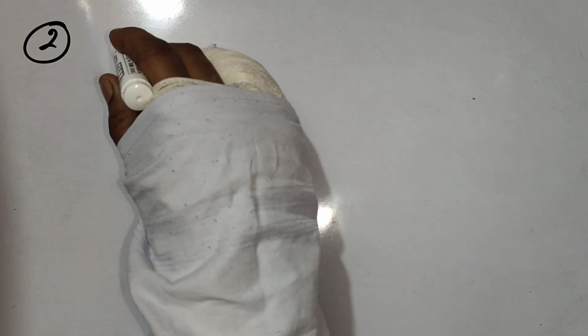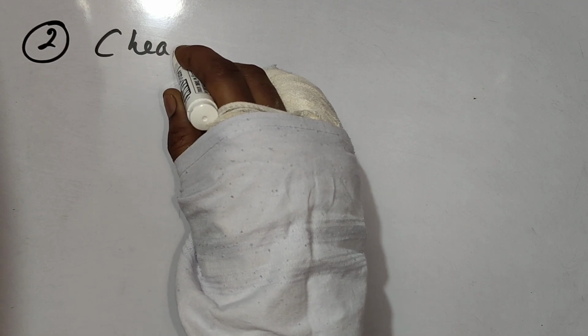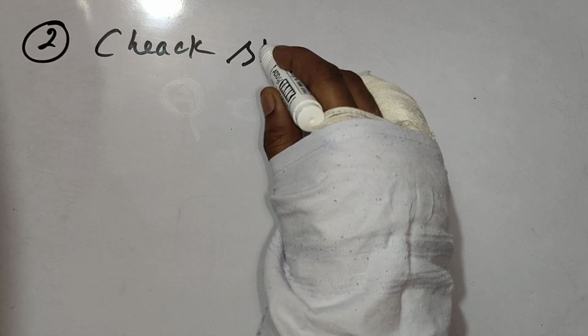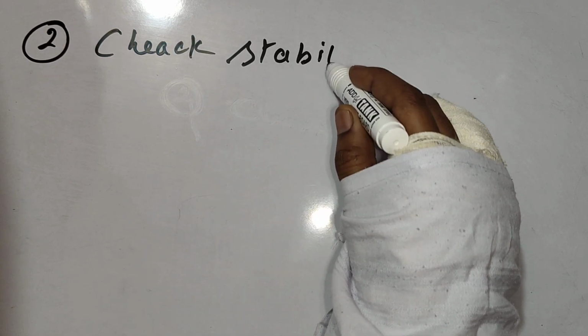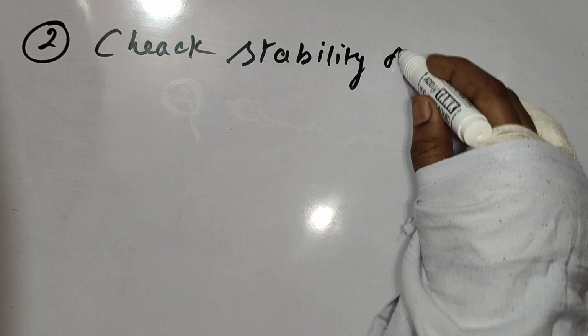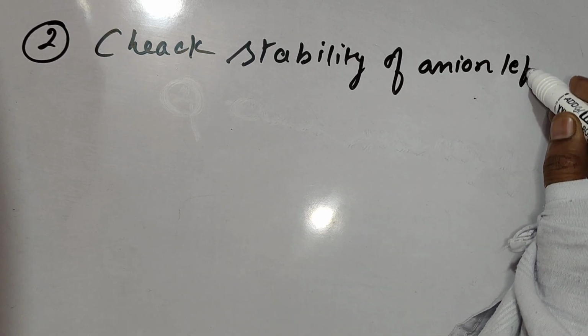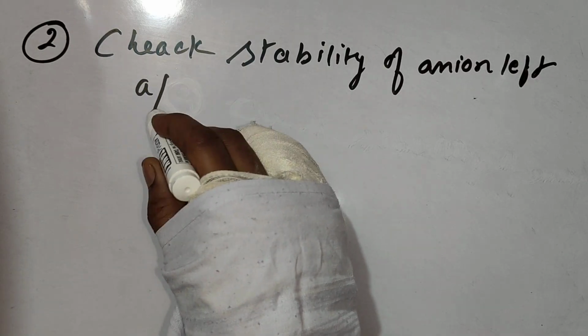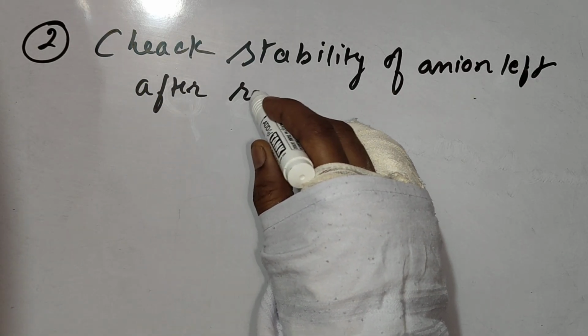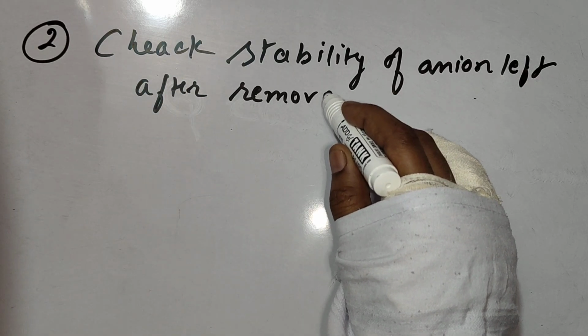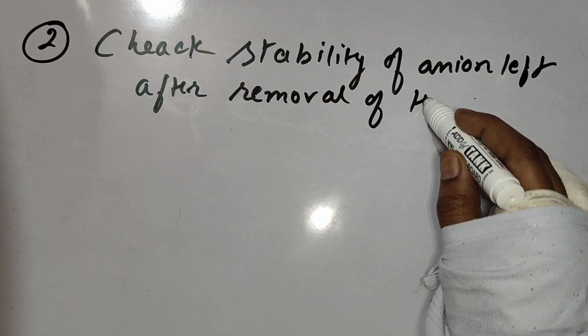Second way, if you want to test, was to check the stability of the anion left after removal of H positive ion.